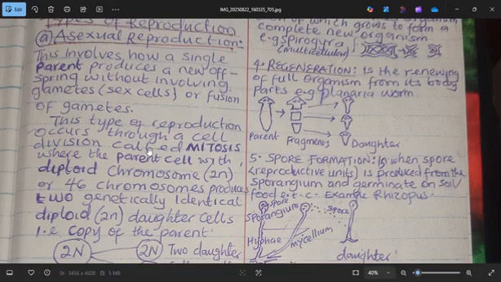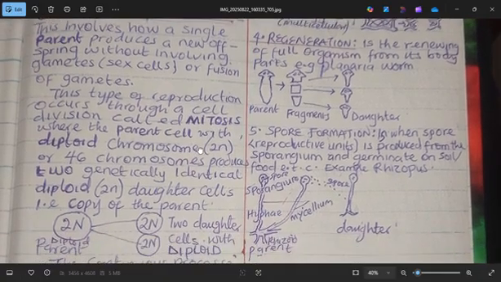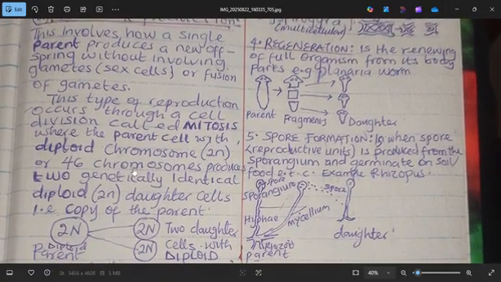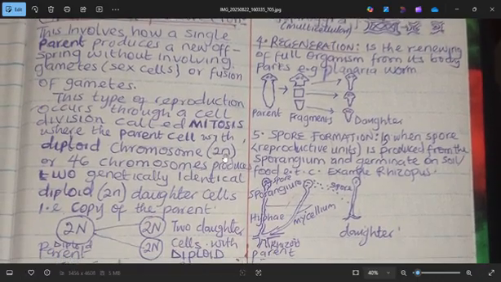That means for reproduction to take place, for a single parent to give birth, there must first be a cell division, and this is called mitosis, where the parent cell with diploid chromosome, that's 2n, or 46 chromosomes, because n is 23 times 2, that's 46 chromosomes. They will produce two genetically identical diploid, that means 2n daughter cells, that is a copy of the parent.